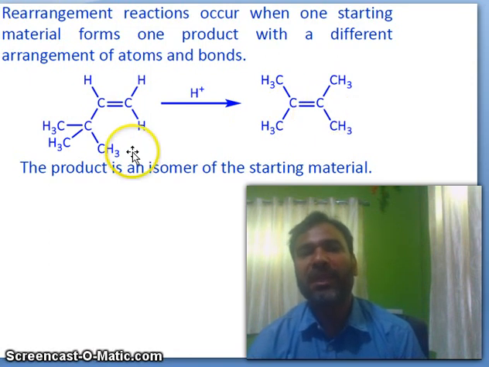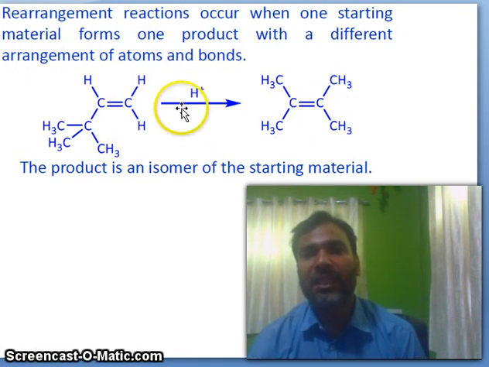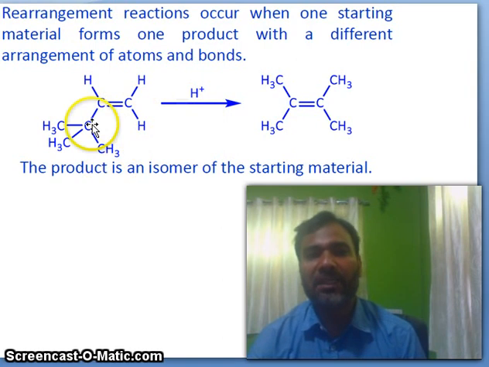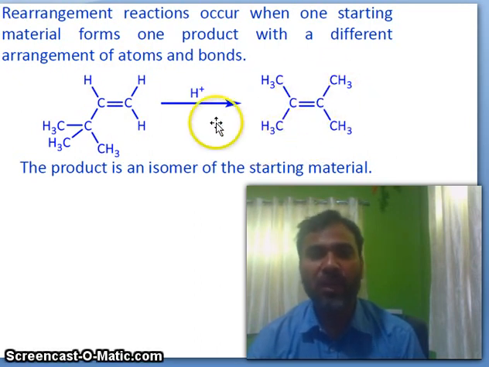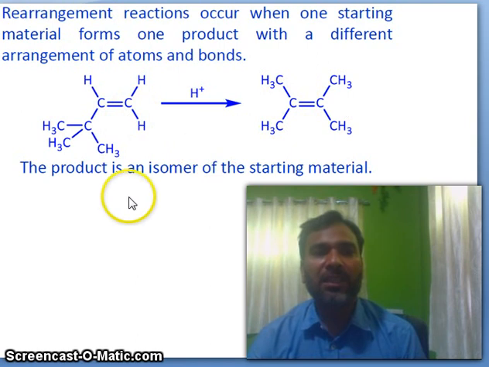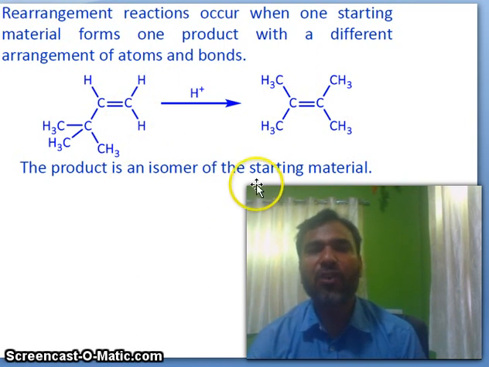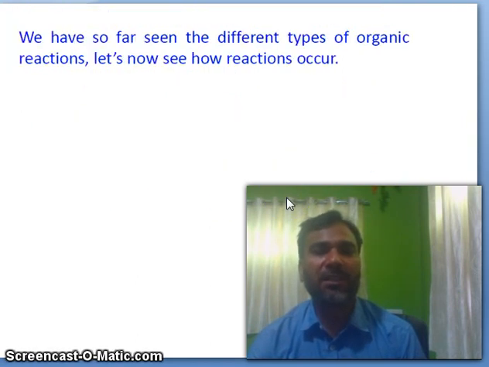What will happen? Here after reaction with acid, a rearrangement occurs. If you count the number of carbon atoms, here 1, 2, 3, 4, 5, 6, and here 1, 2, 3, 4, 5, 6. Six carbons are here also, but under rearrangement the product is an isomer of the starting material.